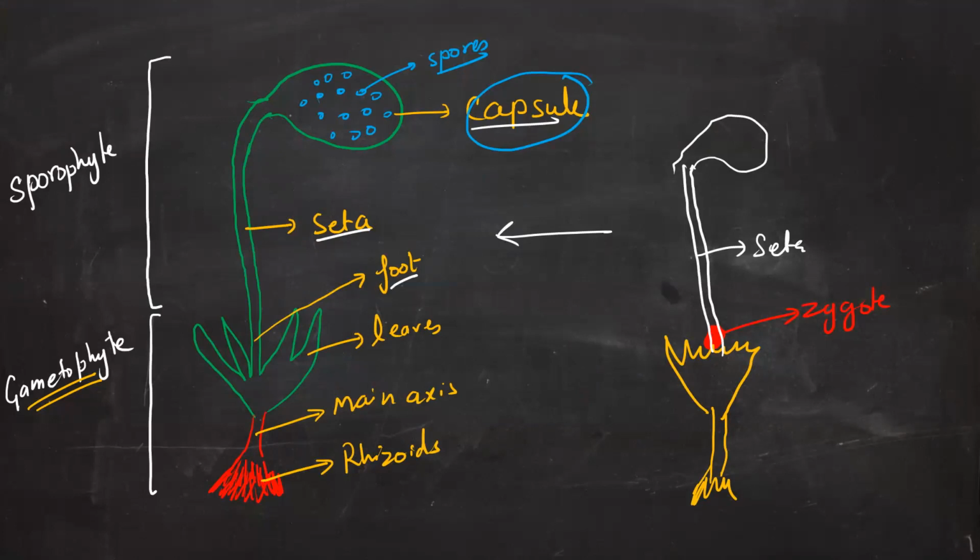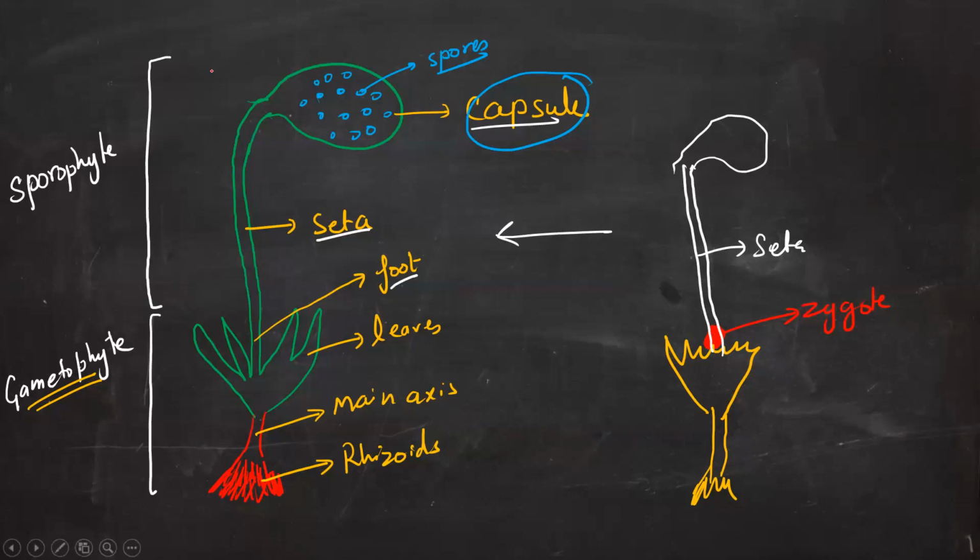Sporophyte, is it free living or is it dependent on the gametophyte? Yes, beta. It is dependent on the gametophyte.